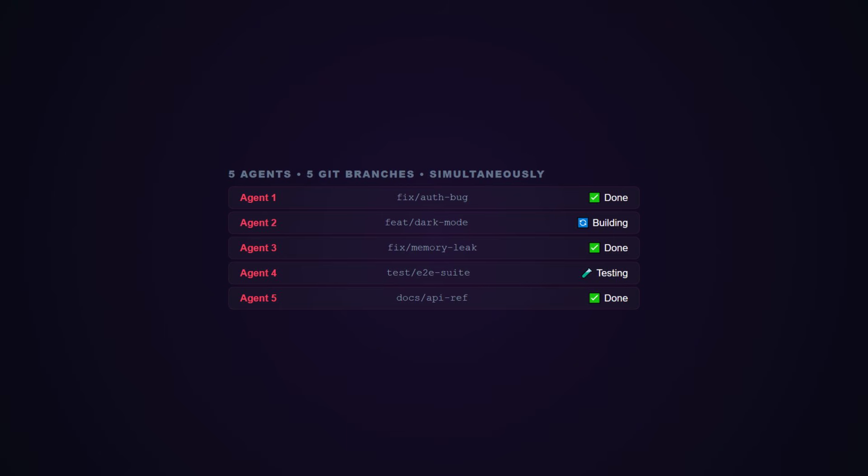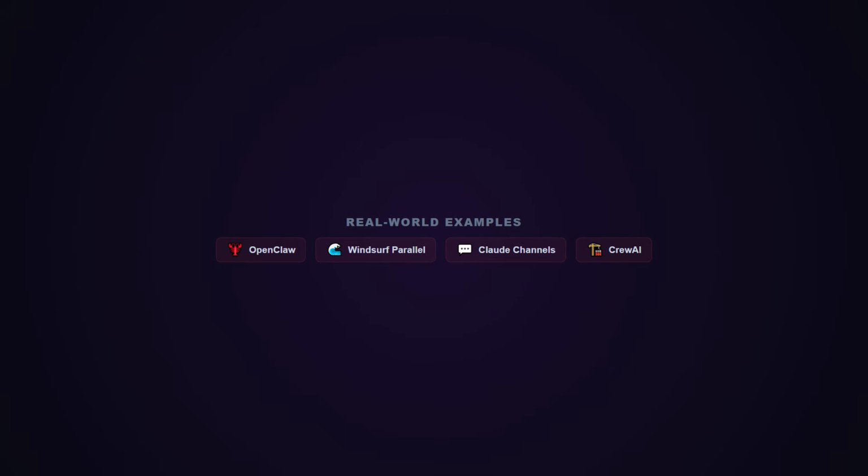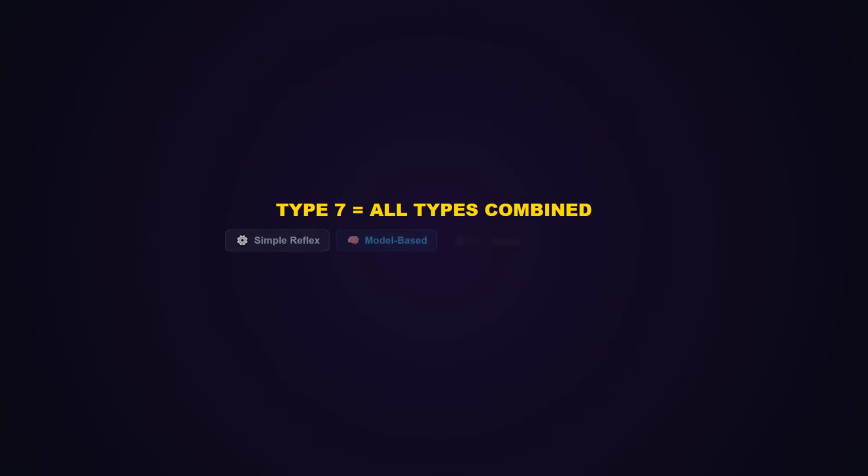In 2026, this is OpenClaw. You spin up multiple AI agents, one connected to Claude, another to GPT, another to a local model, and they negotiate, delegate, and collaborate through WhatsApp or Telegram. Windsurf's parallel agents are multi-agent, 5 independent agents working on 5 different bugs simultaneously in 5 separate Git branches. Even Claude Code channels is moving toward this. Your phone sends a task, Claude on your laptop executes it, and a review agent checks the output. 3 agents, 3 environments, 1 result.